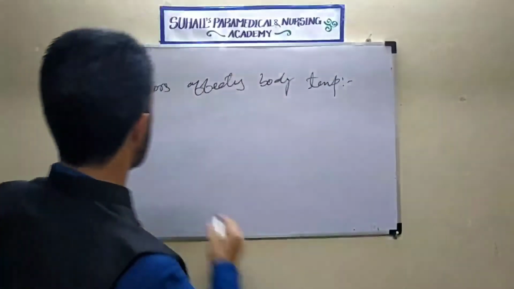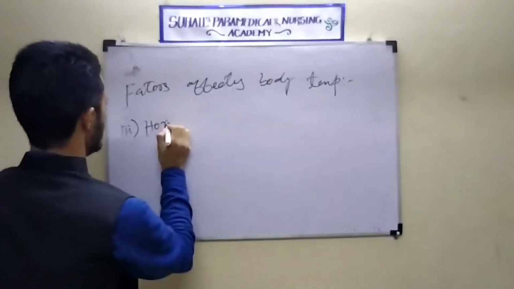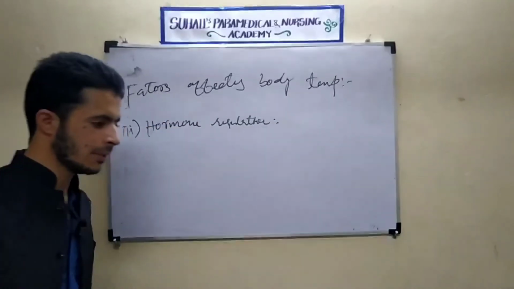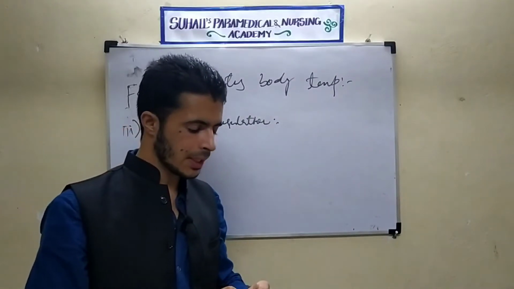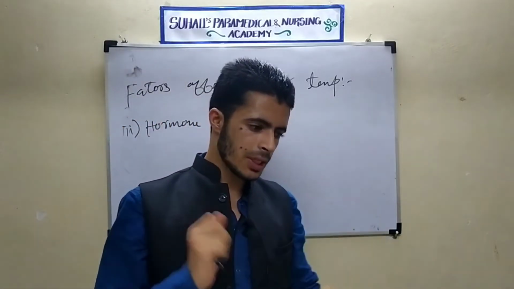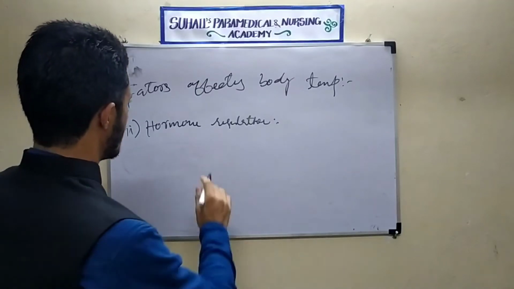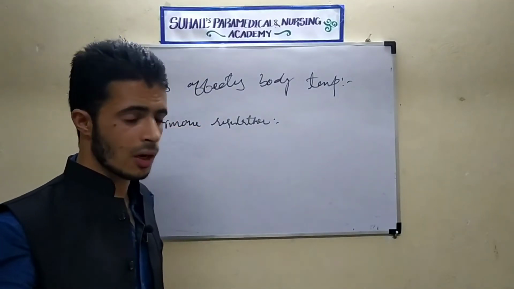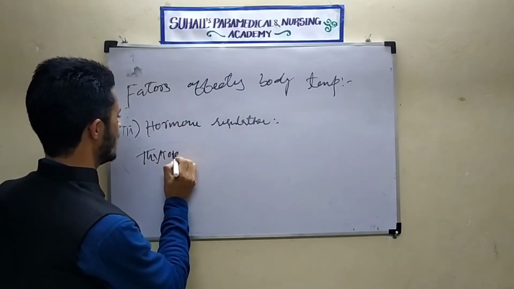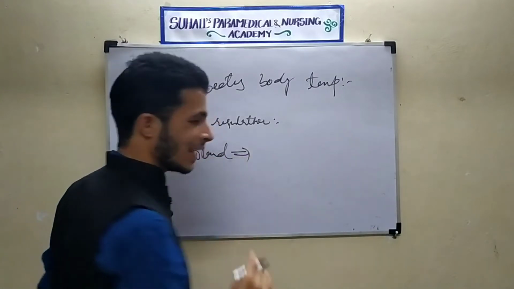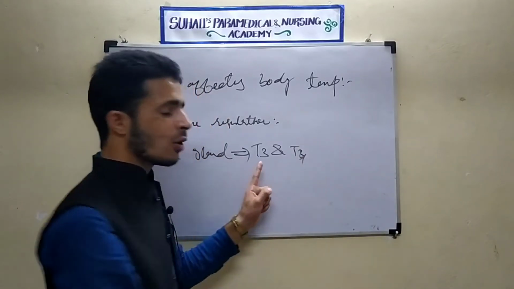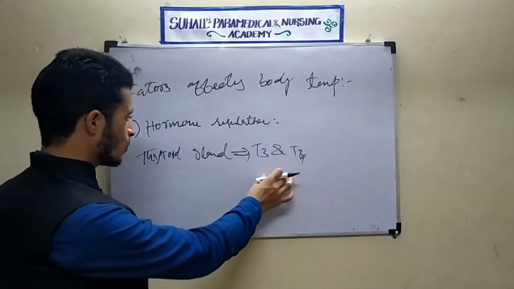Now the third point is hormone regulation. How will hormones maintain, how will the hormone system regulate body temperature? See here, we all know there is one gland in our body, the thyroid gland. The thyroid gland produces T3 and T4 hormones, triiodothyronine and tetraiodothyronine.